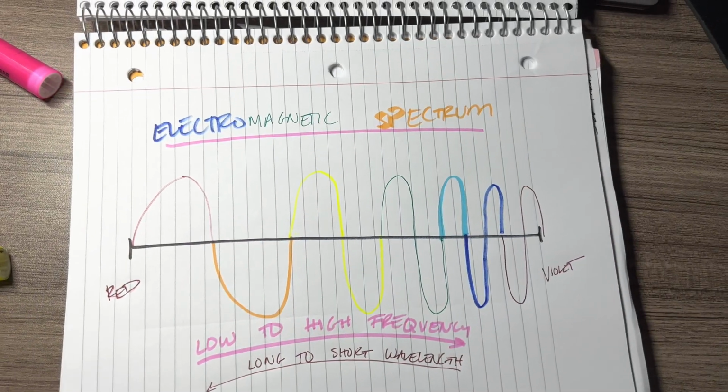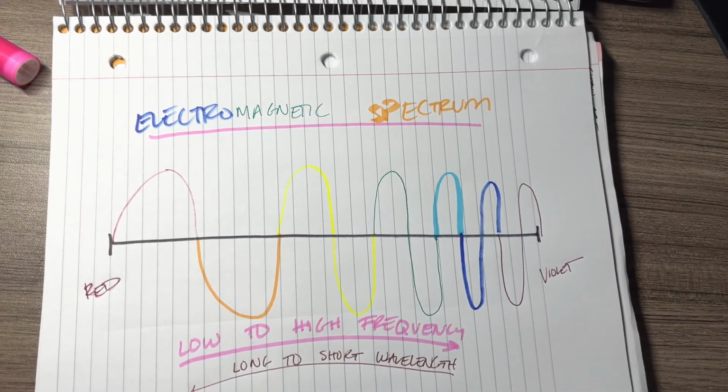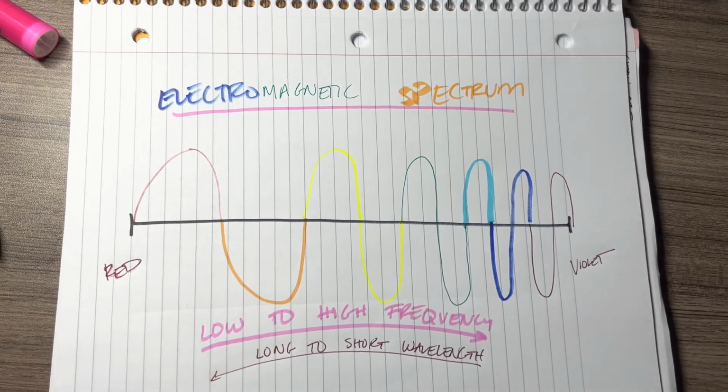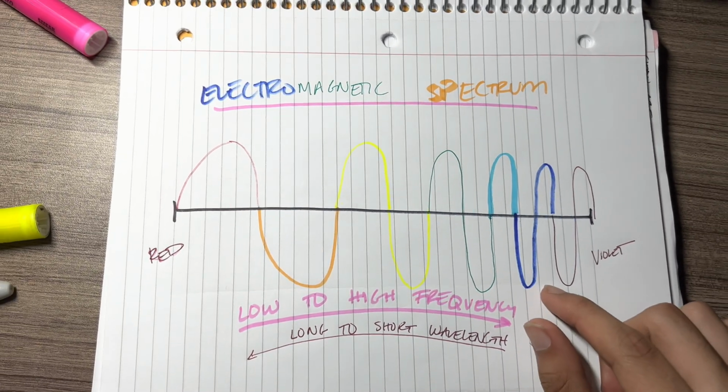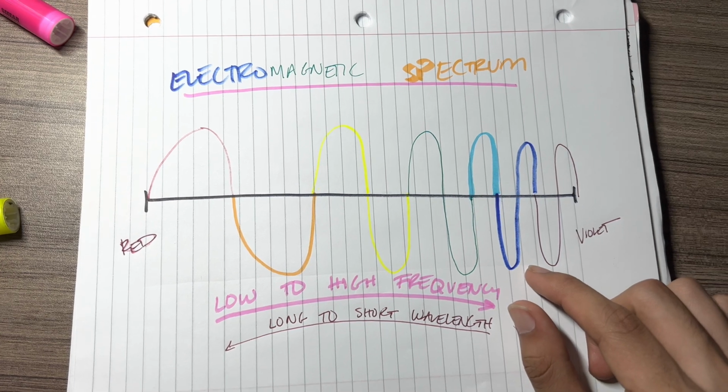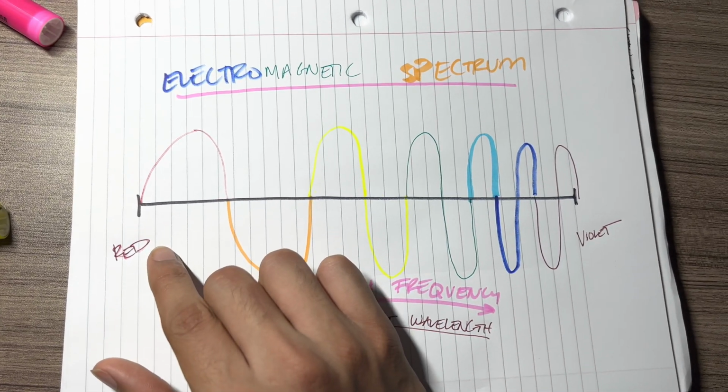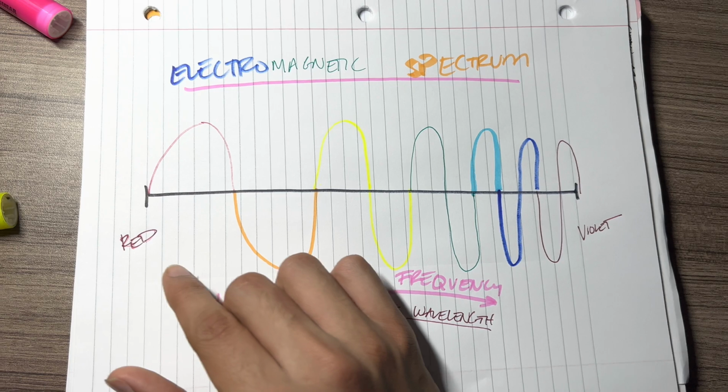Wavelength and frequency have an interesting relationship. You can think of it as an inverse relationship where a short wavelength has a high amount of frequency or a high amount of energy, whereas a long wavelength has a low frequency or a low amount of energy.